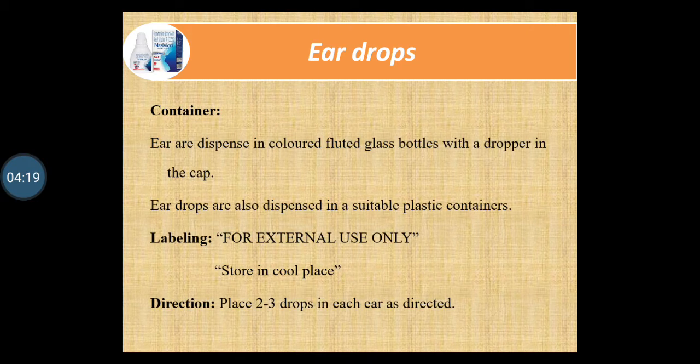Containers used for ear drops are colored fluted glass bottles with dropper and cap. Ear drops are also dispensed in suitable plastic containers. It is labeled as for external use only and stored in a cool place. Direction for use: place 2 to 3 drops in each ear as directed.